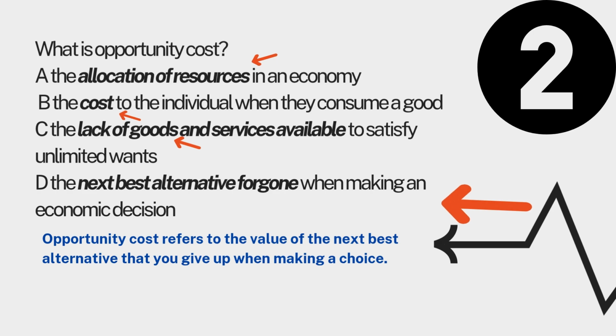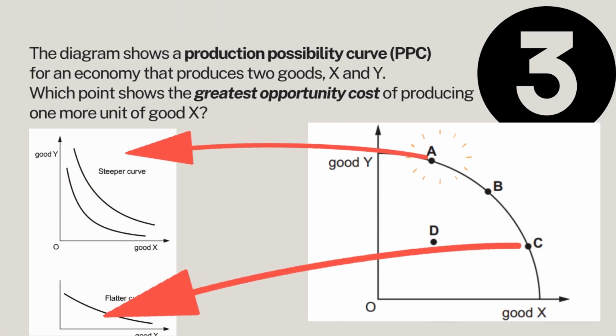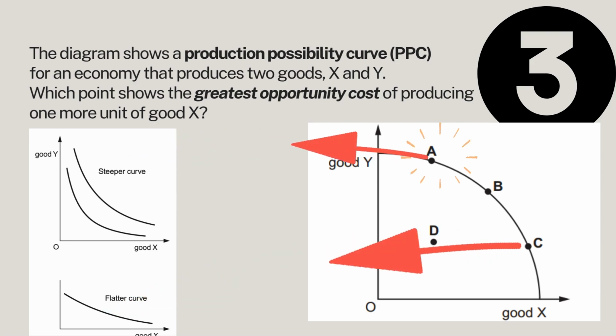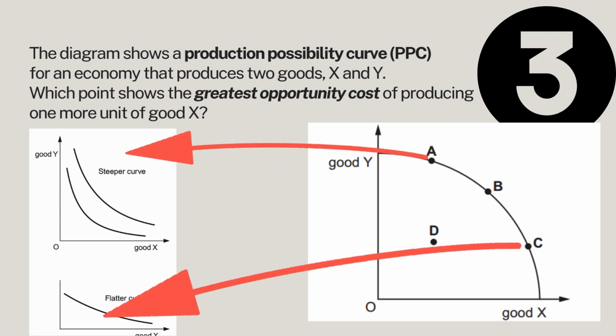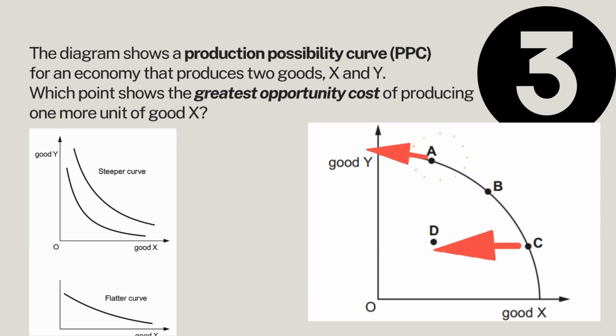Item number 3: the diagram shows a production possibility curve, or PPC, for an economy that produces two goods, X and Y. Which point, A, B, C, or D, shows the greatest opportunity cost of producing one more unit of good X?